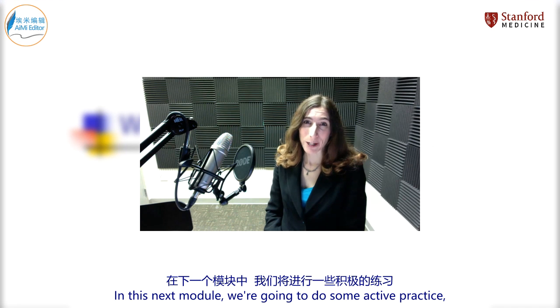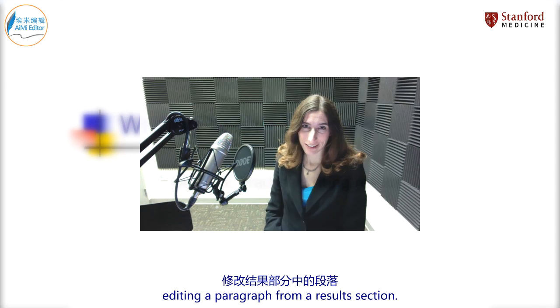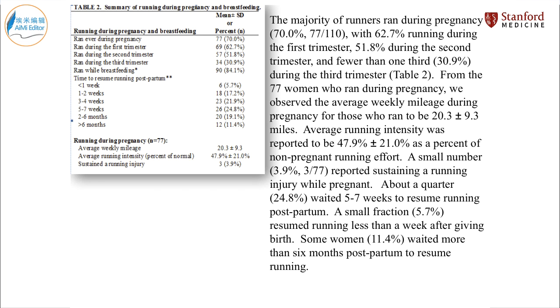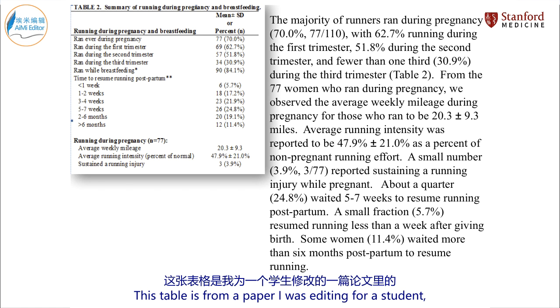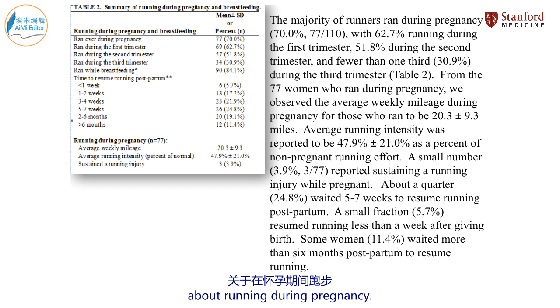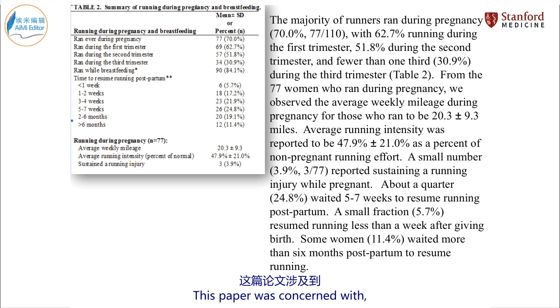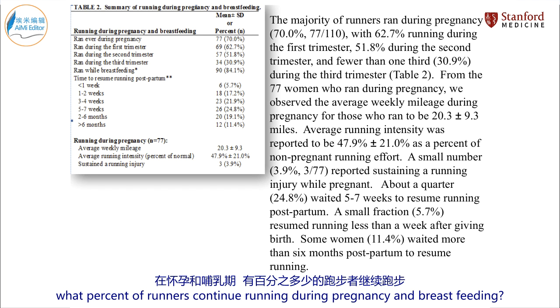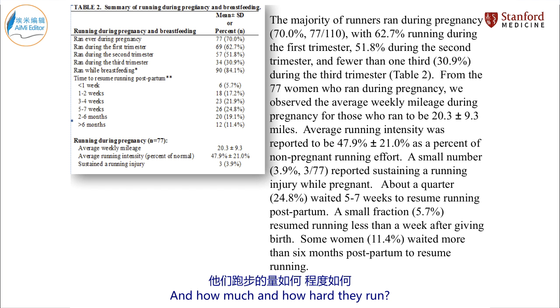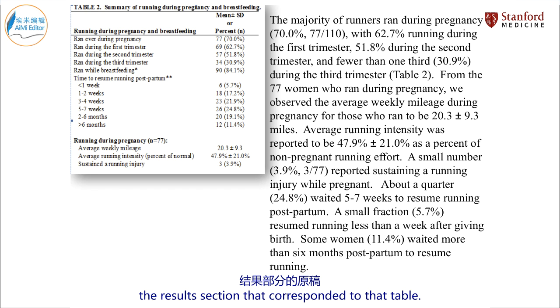In this next module, we're going to do some active practice editing a paragraph from a results section. This table is from a paper I was editing for a student about running during pregnancy. I'm showing you some relevant snippets from Table 2. This paper was concerned with what percent of runners continue running during pregnancy and breastfeeding, and how much and how hard they run. Here is the original draft of the paragraph of the results section that corresponded to that table.